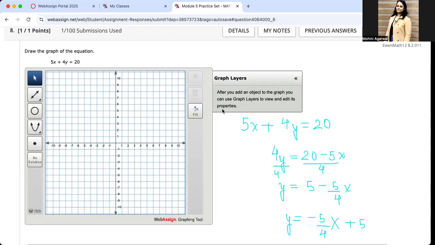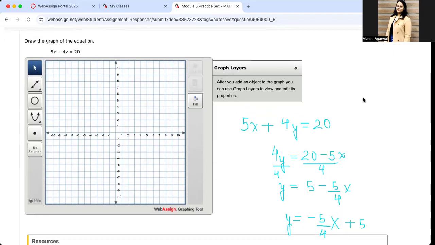Because generally the equation of a line is y equals mx plus b, right? If I write it in the standard format, it is much easier for us to deal with. In this question, the slope is negative 5 over 4, and the y-intercept, which is b, is 5.